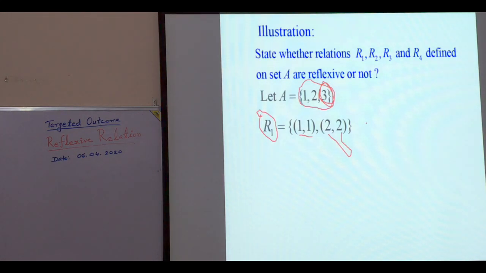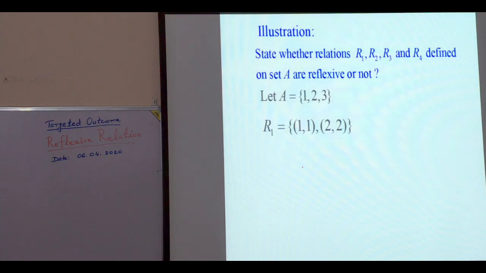There is no ordered pair like 3, 3 in R1. So what do we say? R1 is reflexive or not? Necessarily, answer is not.